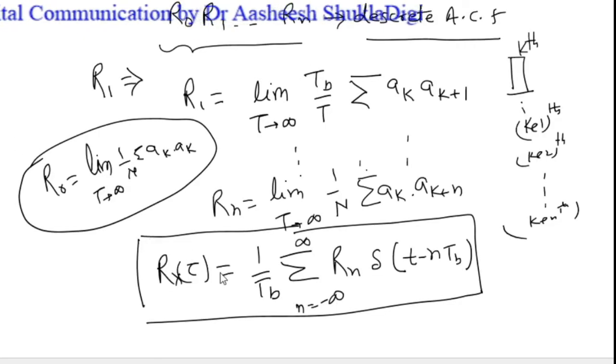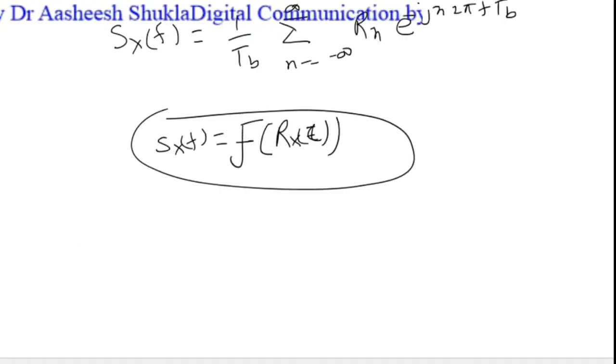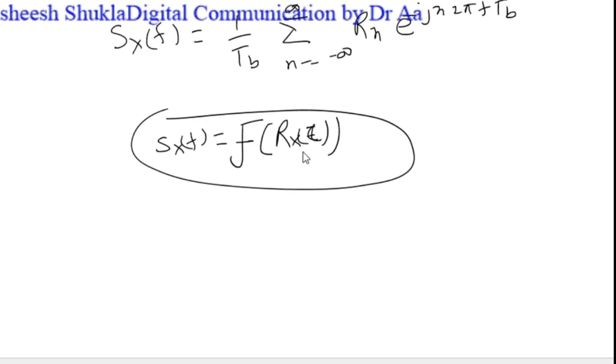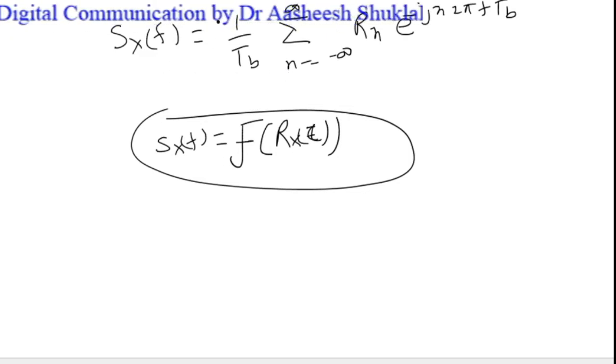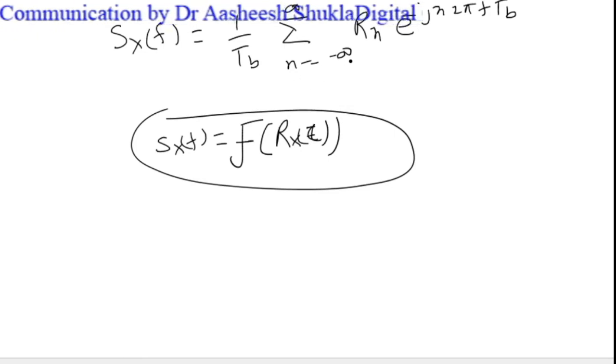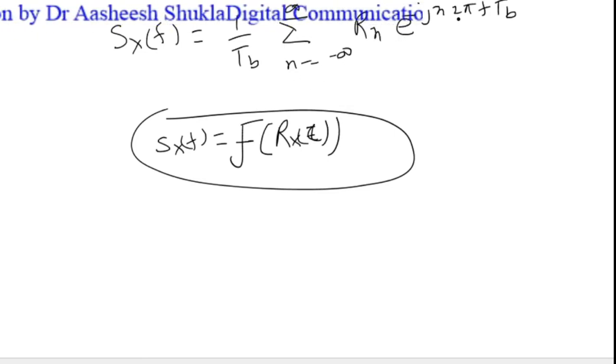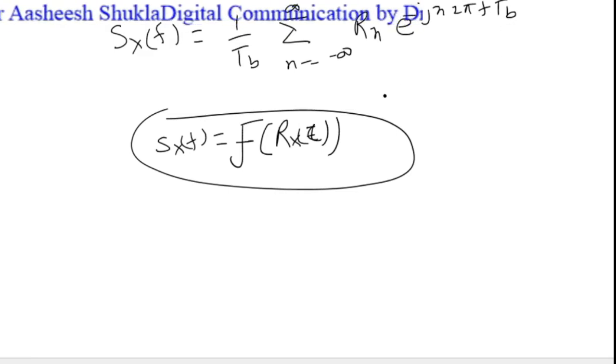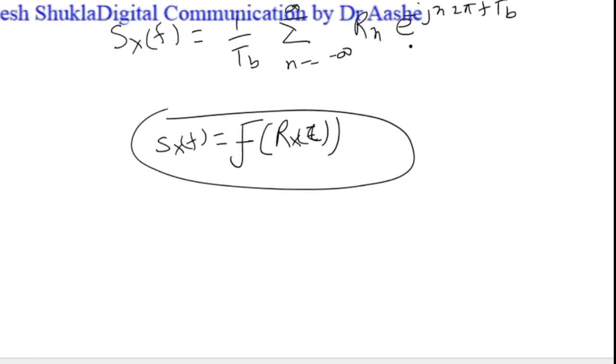So the value of Rx(τ) is 1 upon Tb, summation of n equals minus infinity to infinity, Rn δ(t − nTb). So the Fourier transform of Rx(τ) can be simply written as Sx(f) equals 1 upon Tb, summation of n equals minus infinity to infinity, Rn e to the power minus j n 2π f Tb. We know that the Fourier transform of the impulse function is nothing but the exponential function, right?